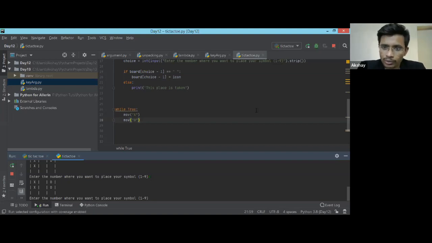We don't know which player is going to enter and whose turn it is. Suppose you and me, who is there in the last chat? Let me see. So we have Abhinandan. Suppose Abhinandan and me are playing the game, and suppose I had some other work and I was going there. So I'm not able to understand whose turn this is. Who is supposed to play, right? There is no mention that player 1 is going to play or player 2 is going to play, right?